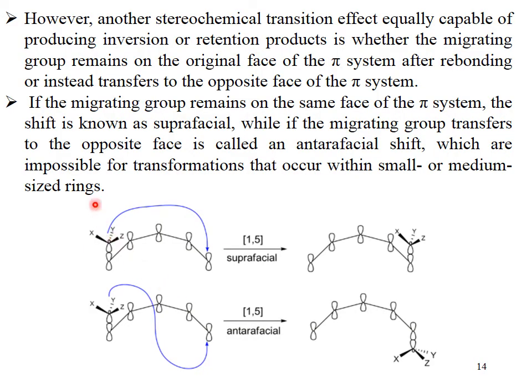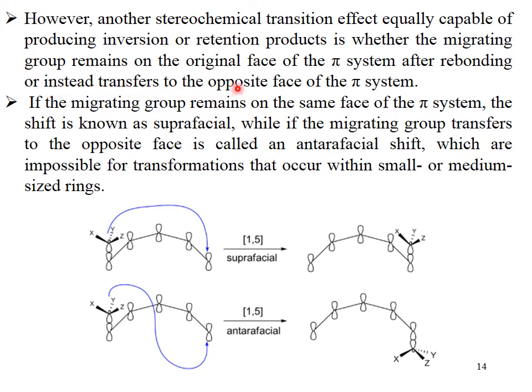However, another stereochemical transition effect equally capable of producing inversion or retention products is whether the migrating group remains on the original phase of the pi system after rebonding or is instead transferred to the opposite phase of the pi system. If the migrating group remains on the same phase of the pi system, the shift is known as suprafacial. You see, this is the difference between suprafacial and antarafacial. This is a very important concept.